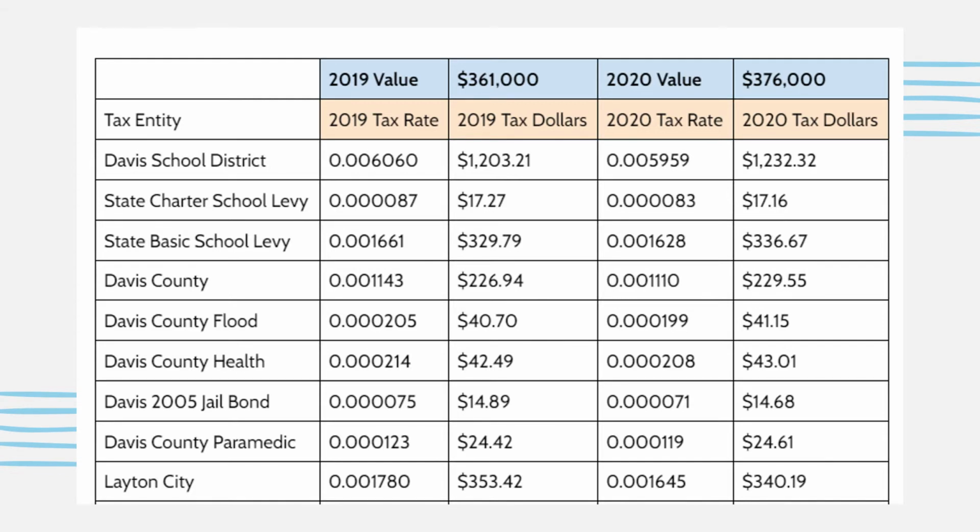Going back to our prior example, you can see that even though the tax rate decreased, some of the areas had an increase in the actual amount of taxes collected. For example, Davis School District had an actual dollar increase, but the state charter school levy had a decrease. The state basic school levy had an increase. Davis County had an increase, but Layton City had a decrease.